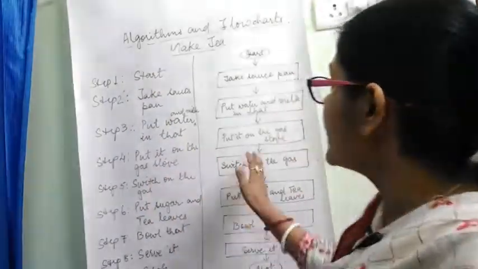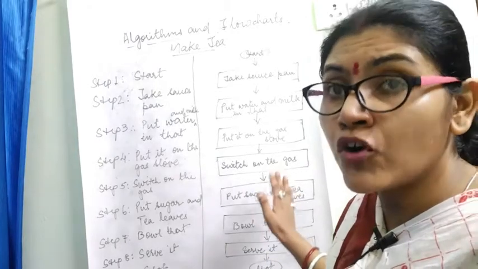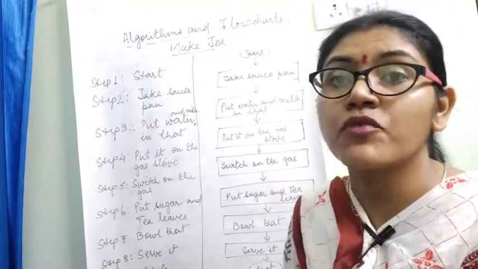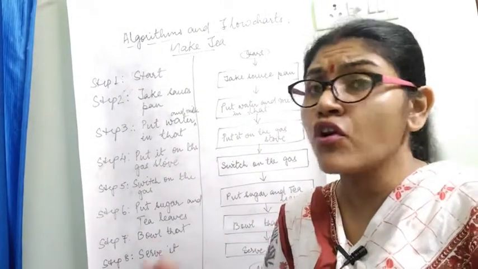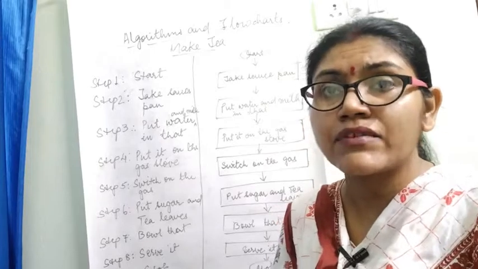Okay, next, in the same way, same question, but in flowchart form. Only I have used the process box because here only the process is going on. No other things we are doing, no inputs, nothing. We are not inputting anything, we are not taking anything, we are just processing it.